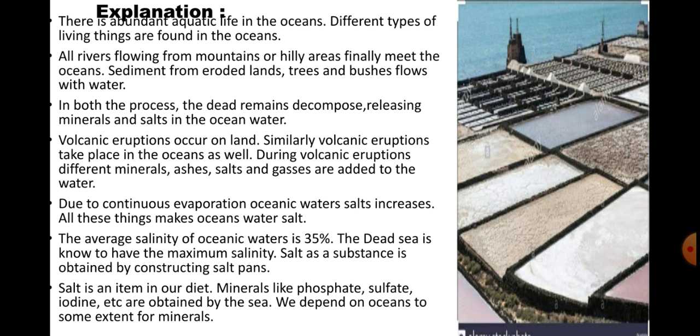Volcanic eruptions occur on the land. Similarly, volcanic eruptions take place in the ocean too, the volcanic eruptions which throw fire and everything, you have seen on TV also. But oceans also have volcanic eruptions. During a volcanic eruption, different minerals, ashes, salts and gases are added to the water. So different types of salts, gases and ashes are added to the water.